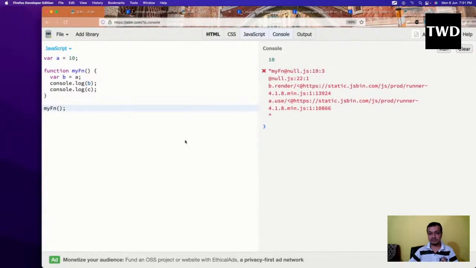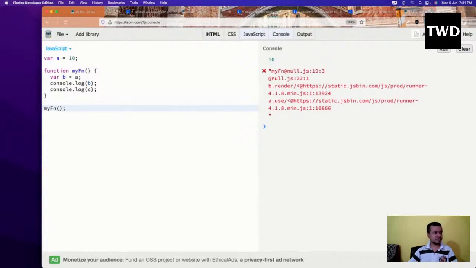Let me run it and see. It gave me an error that c is not there. But how does it give this error? Let us understand that.